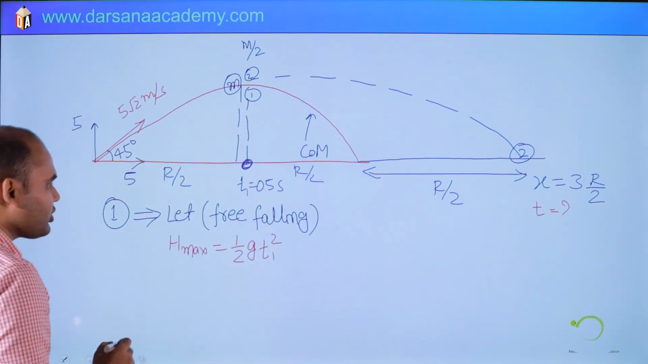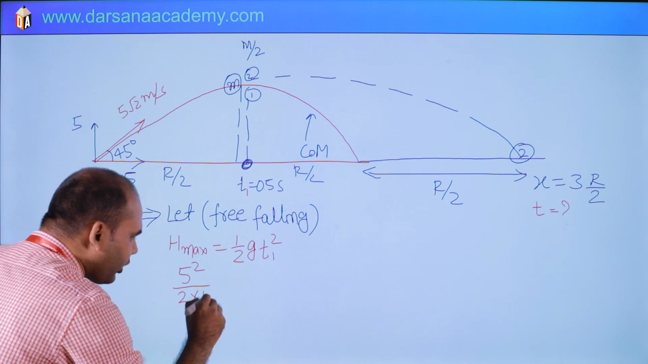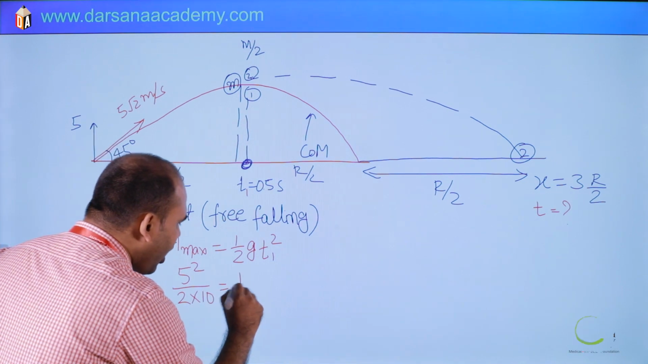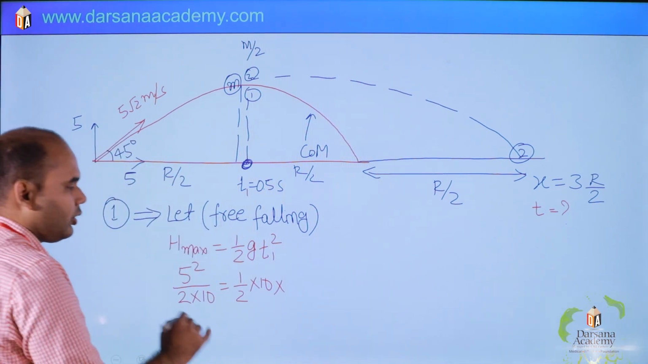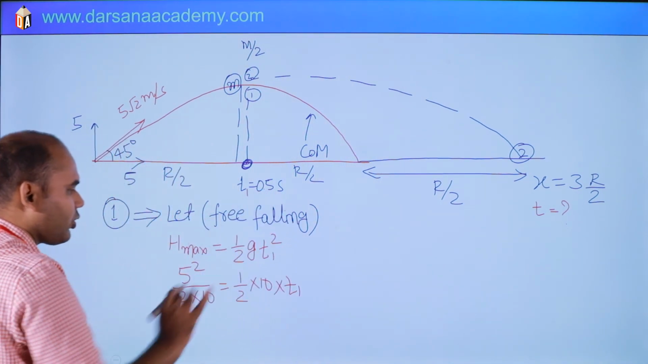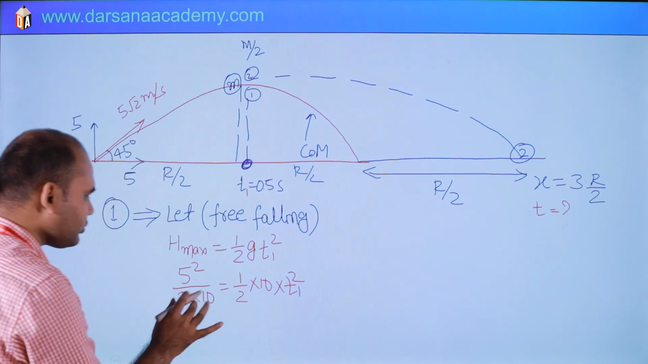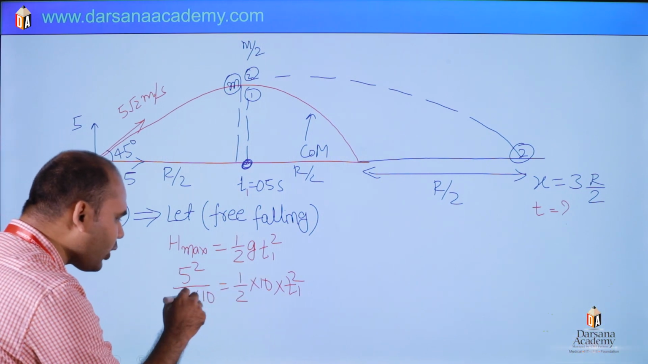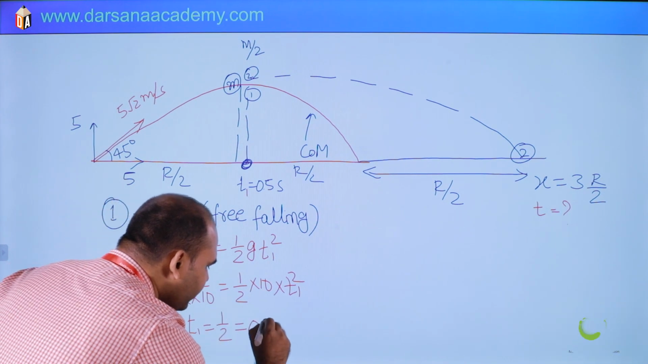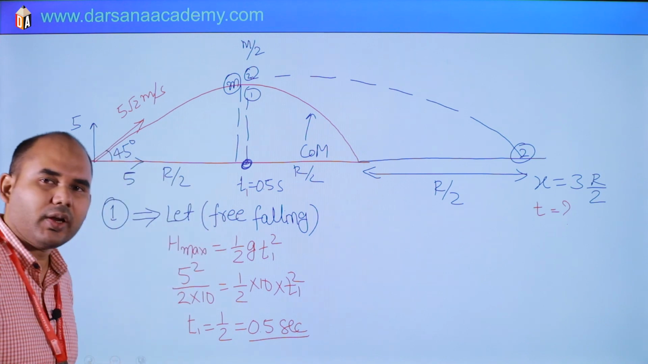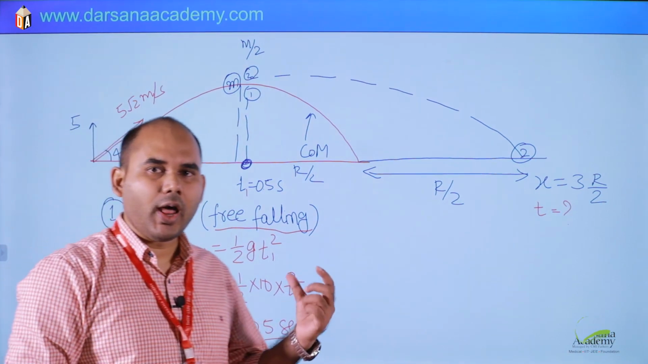Okay. So here h max is uy square by 2g, which means 5 square by 2 into 10. This is half into g, which is 10, times t1 square. We have to find this time and verify whether it is correct or not. So this is 25 over 5, 5, 2, so t1 square is 1 by 4, which means t1 is 1 by 2, 0.5 second.